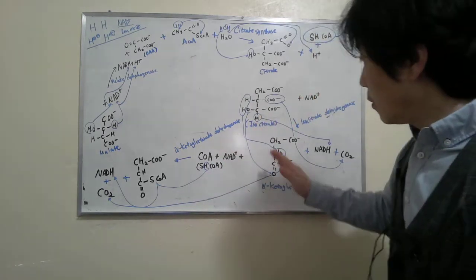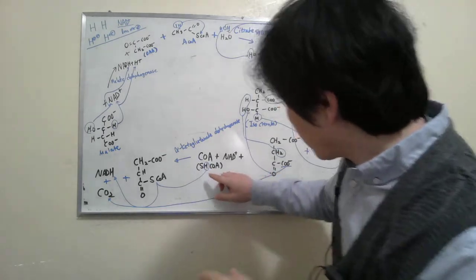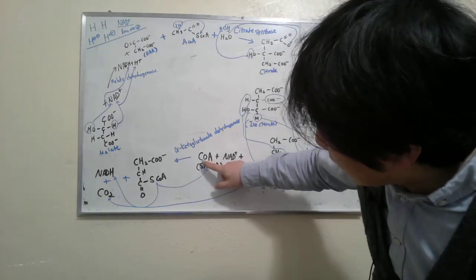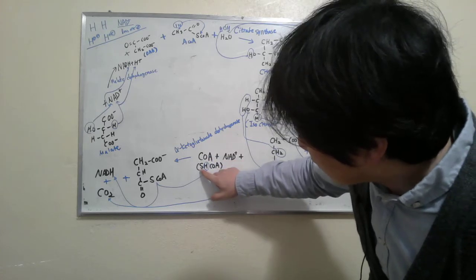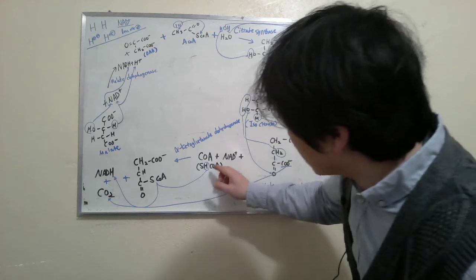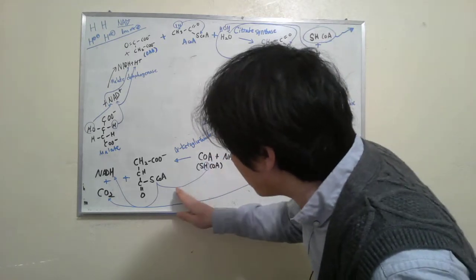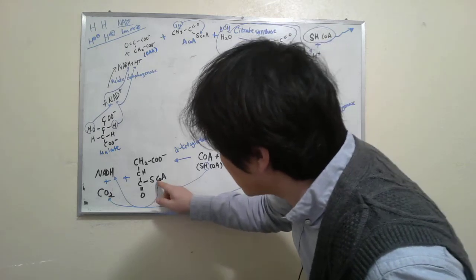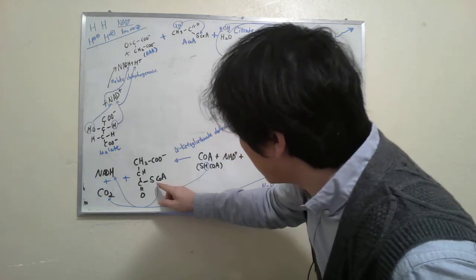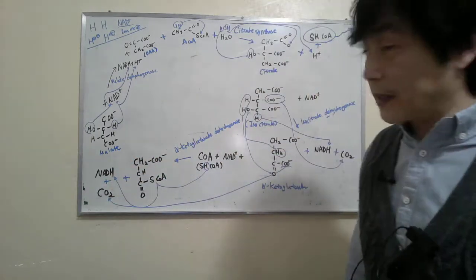Coenzyme A's independent form has sulfur hydrogen, but this hydrogen first becomes succinyl coenzyme A, and this hydrogen goes to the NAD plus, so this is why it becomes NADH.